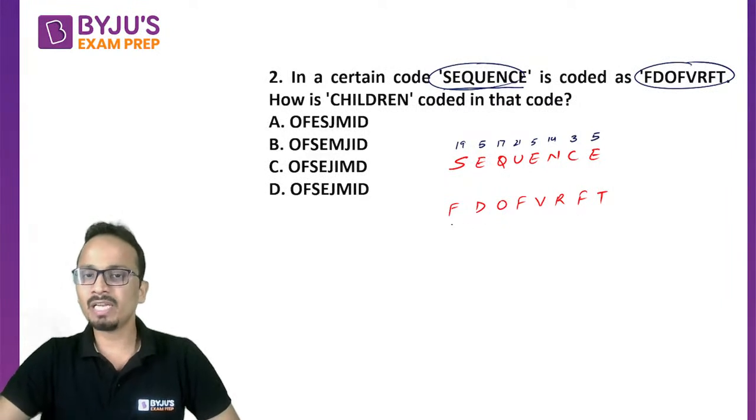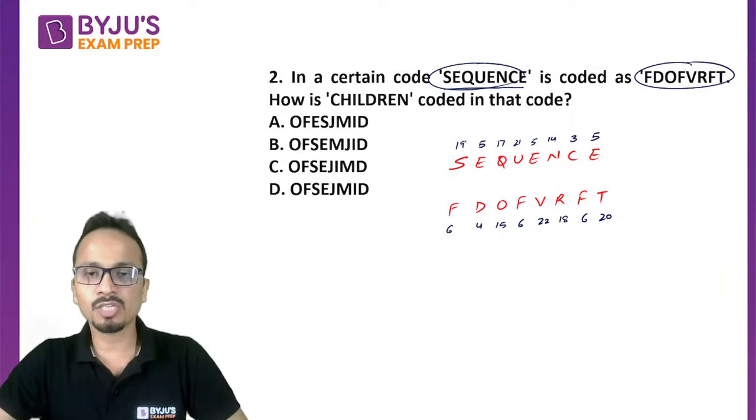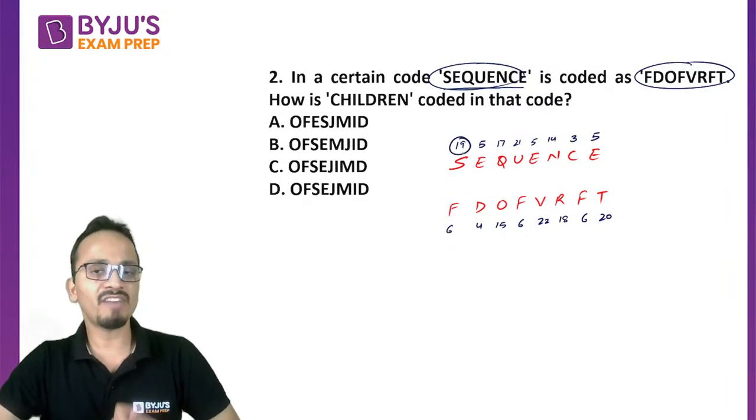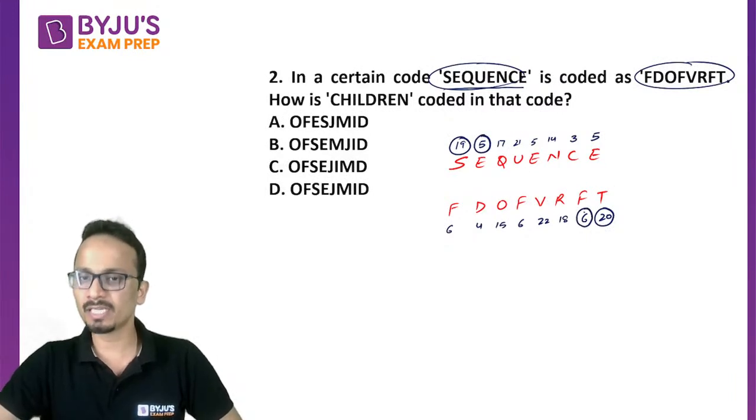Now similarly I'll do it for the code. So it is 6, 4, 15, 6, 22, 18, 6 and 20. Now if I observe, if I add 1 to 19, then it will become 20, which is this alphabet. So 19 plus 1 has become 20. Then again 5 plus 1 has become 6. 17 plus 1 has become 18.